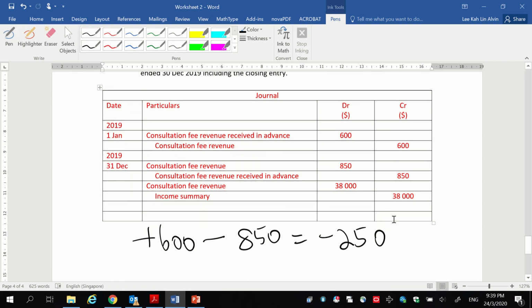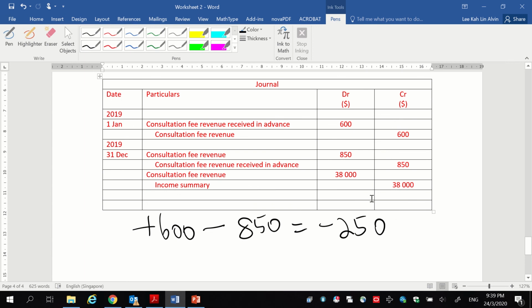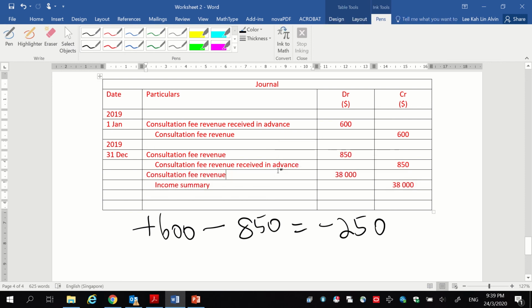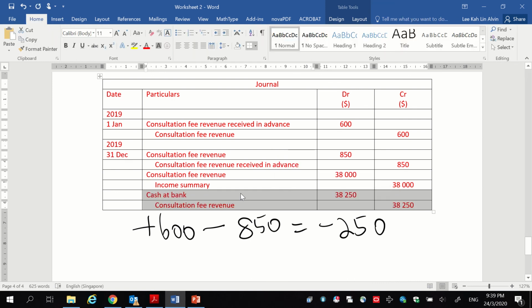Now obviously there's a problem with this, because you are saying that you have a revenue of negative 250, but the question has told you that you have a revenue of 38,000. This means that there is something that is missing. So how much did you receive in money by the end of the year? You have received a total of 38,250. Why?